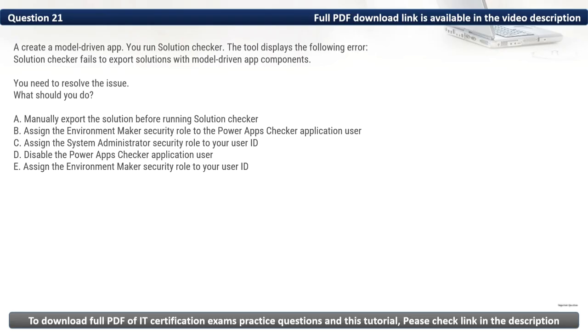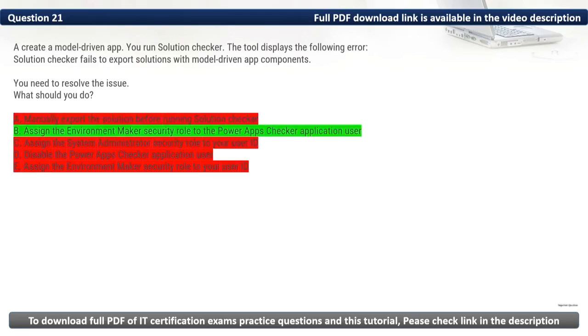Then we have E, assign the environment maker security role to your user ID. Your user ID's permissions are not relevant to this issue. The required role must be assigned to the application user. As such, the option that remains and is the correct one is assign the environment maker security role to the Power Apps Checker application user. Thus, the correct option is B.